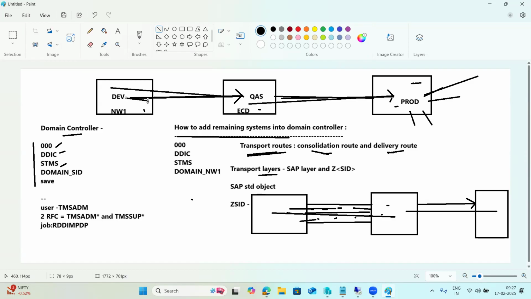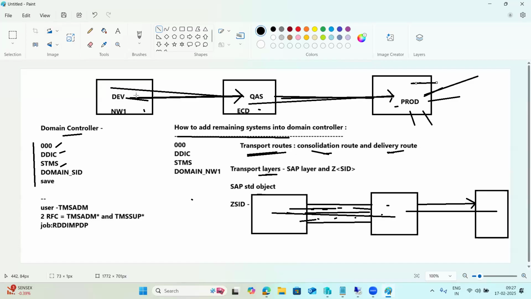Okay. So for us, what would you recommend if we go with the project? If you go with the project, I will recommend production. But don't go blindly with the production. That is your case, not my recommendation, it is your customer's recommendation. So you have to explain the impact on the domain controller. Suppose I made NW1 the domain controller, if the domain controller is down, the entire transport functionality will be impacted. That's why we can make production the domain controller, because with high availability the system will not be down many times.